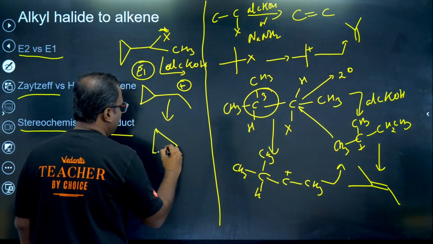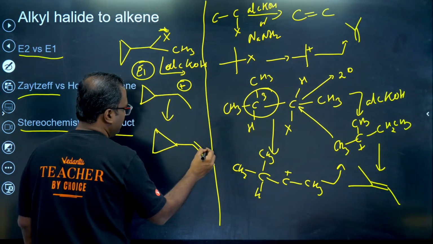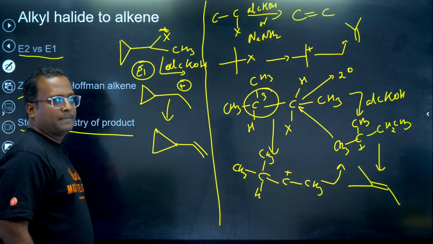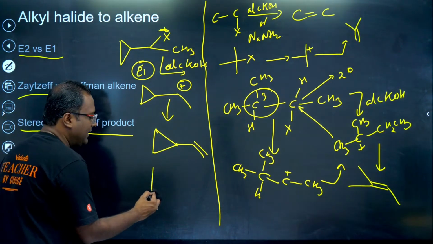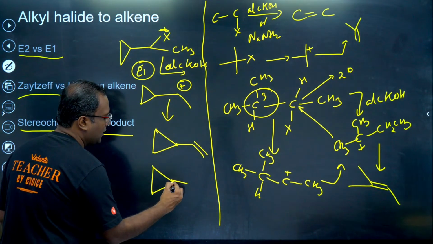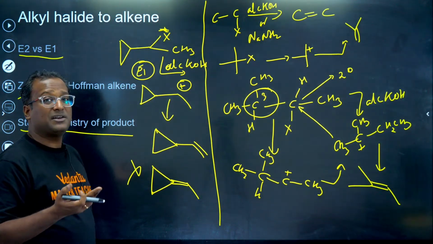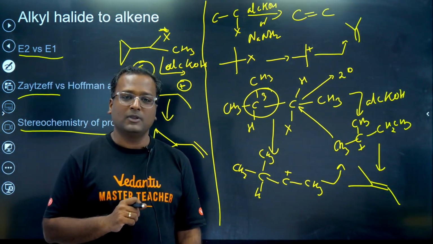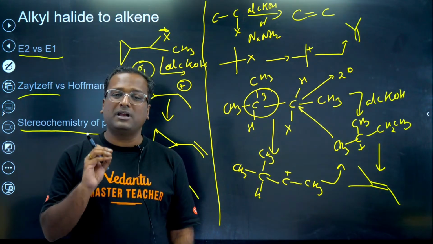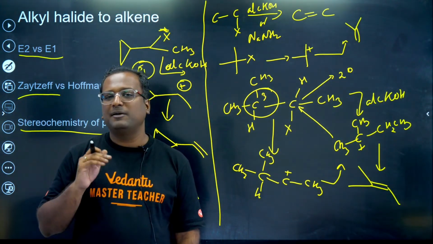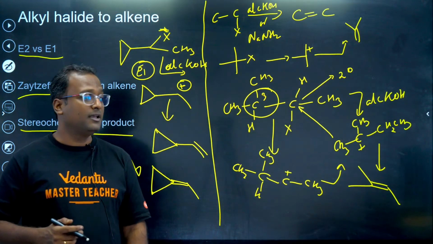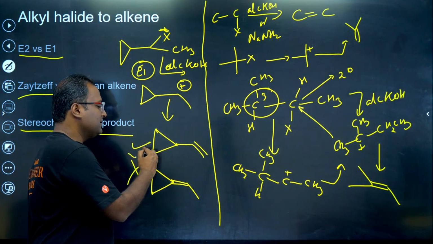What is the product expected? The product expected is this. Can we not get alkene in the ring? Can we not make this product? No. A 3-member ring is already very strained, very unstable or less stable. If you put an sp2 carbon in the ring, it becomes more unstable, more strained. Therefore, we get this as the major product.